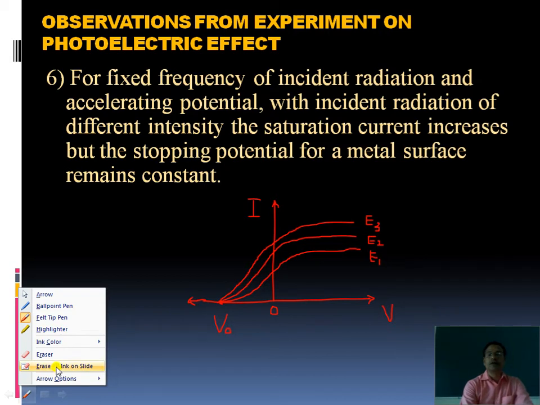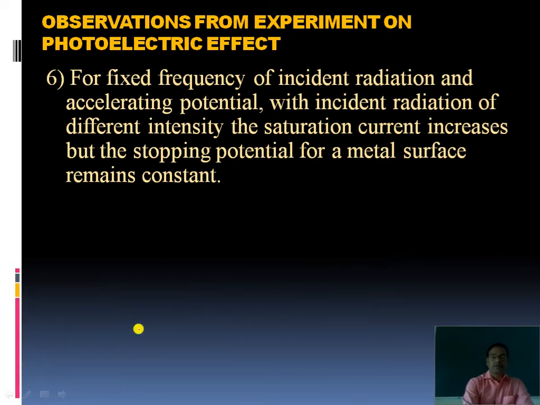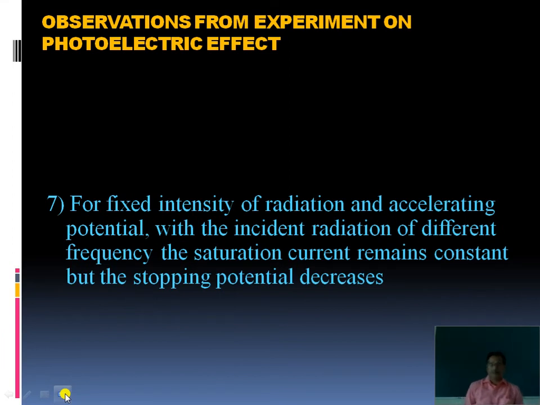So it is clear how the intensity can change the saturation current. Now next one, see here, the seventh or last but one observation. For fixed intensity of radiation and accelerating potential, with the incident radiation of different frequency, the saturation current remains constant, but the stopping potential decreases. This also we have discussed separately, taking separate conditions with the help of a neat graph.